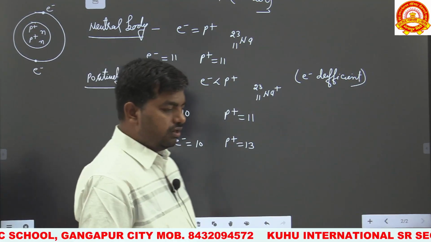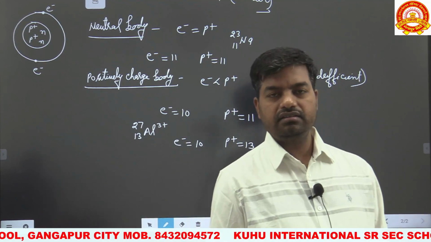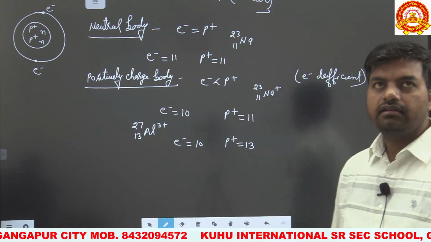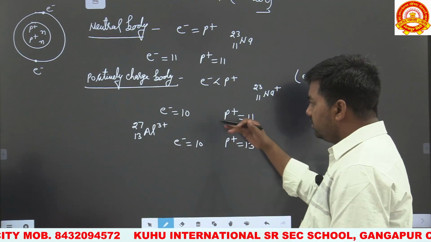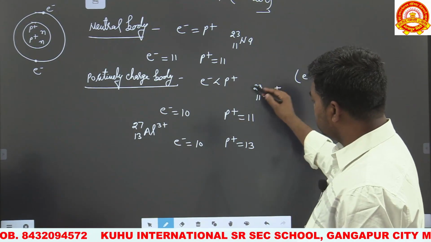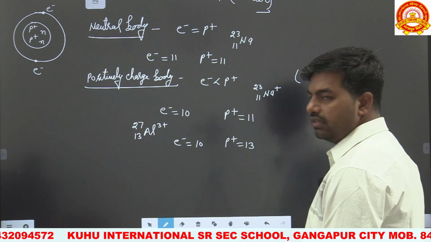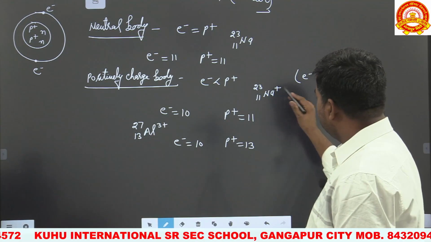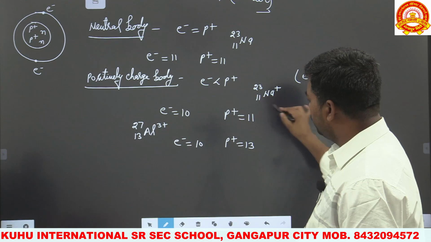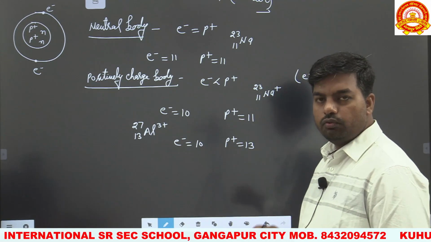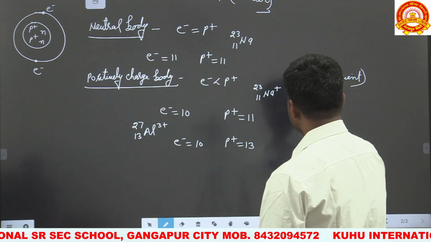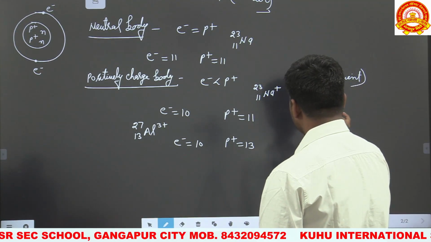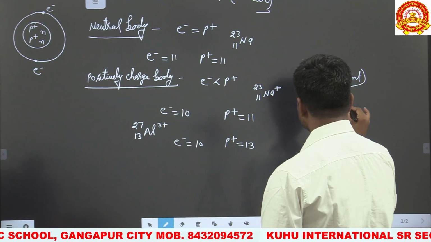And whenever a body donates electrons, its mass also decreases. For example, consider 11Na23 plus. This sodium ion donates 1 electron, so by donating 1 electron, the mass decreases by 9.1 into 10 to the power minus 31 kg.